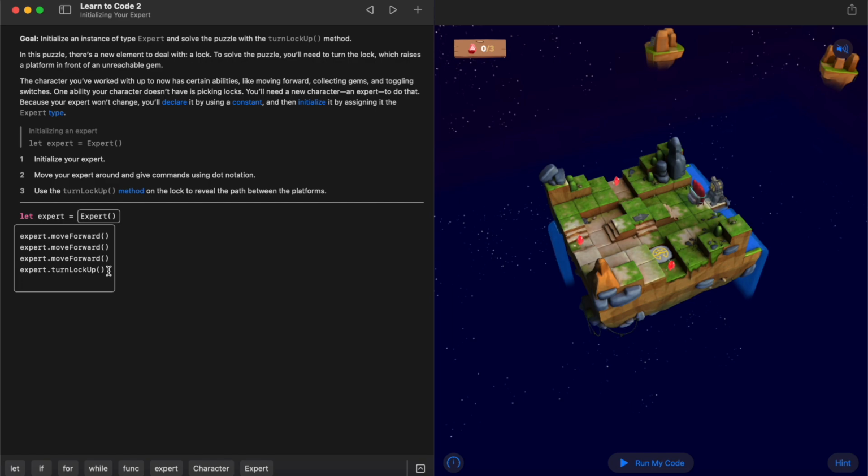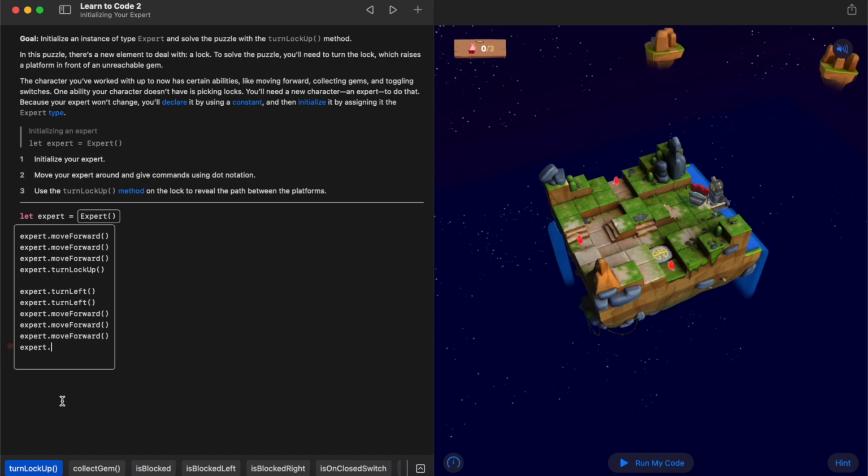From here, there's obviously multiple ways that you could collect the gems and solve the puzzle. So I'm just going to use one strategy to solve this puzzle. There's a whole variety that you can use. But the first thing I'm going to do is get my character back to the middle. So I'm going to get my character to turn around, move forward and head back to that starting position. I'm then going to get them to turn over to the right, or the left, you could do, because I want to then just use a loop